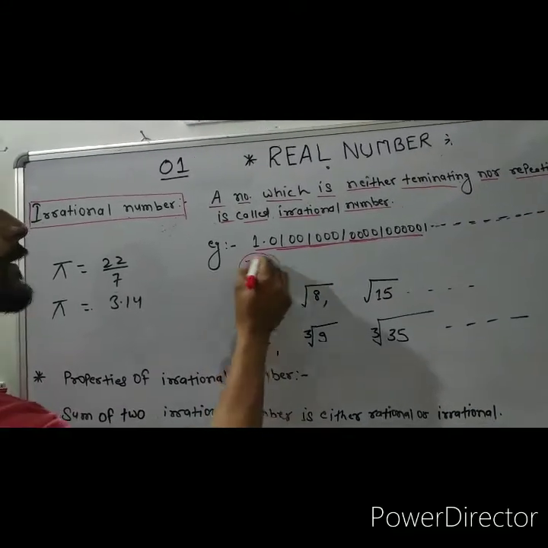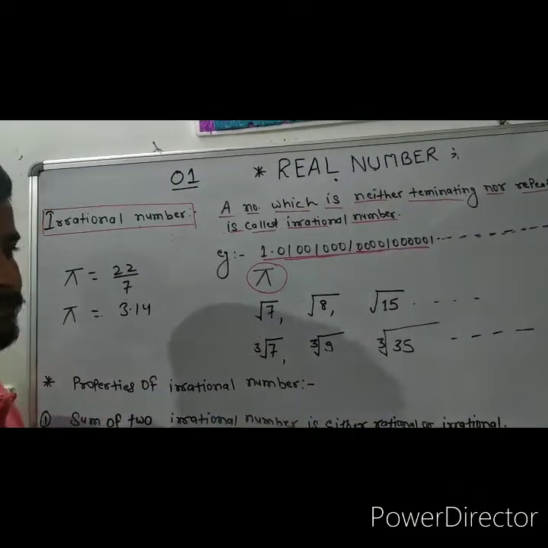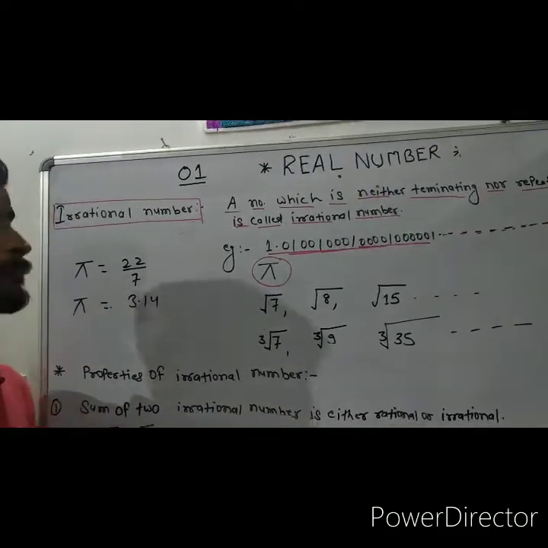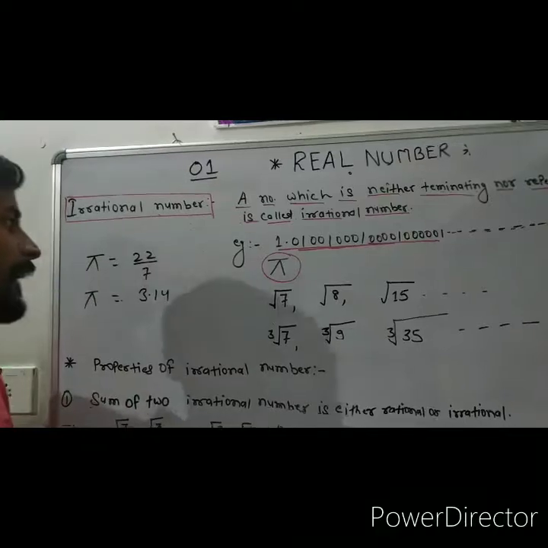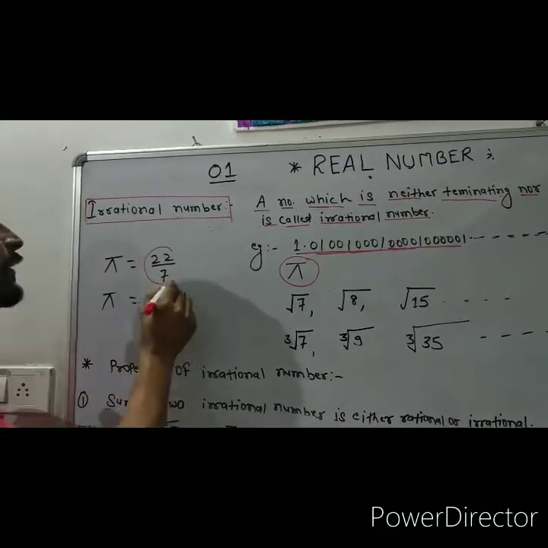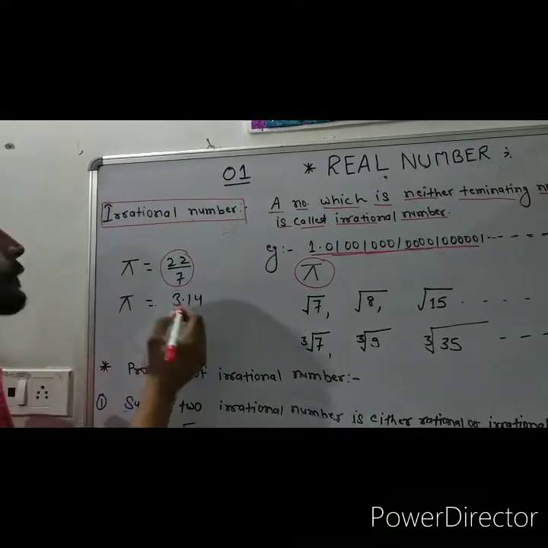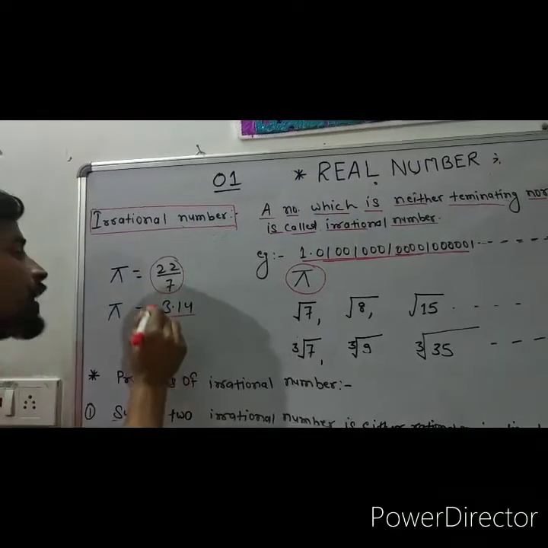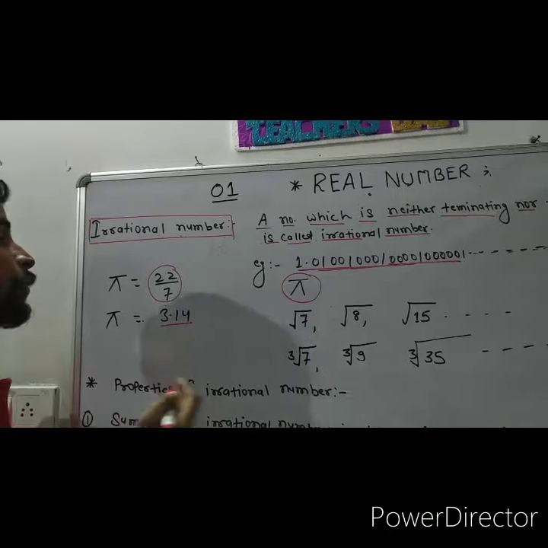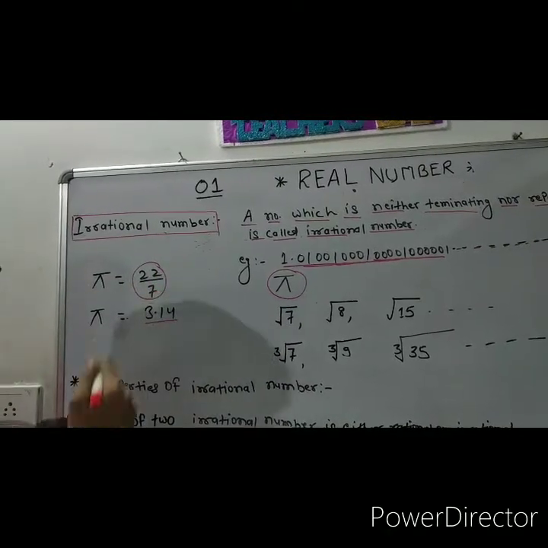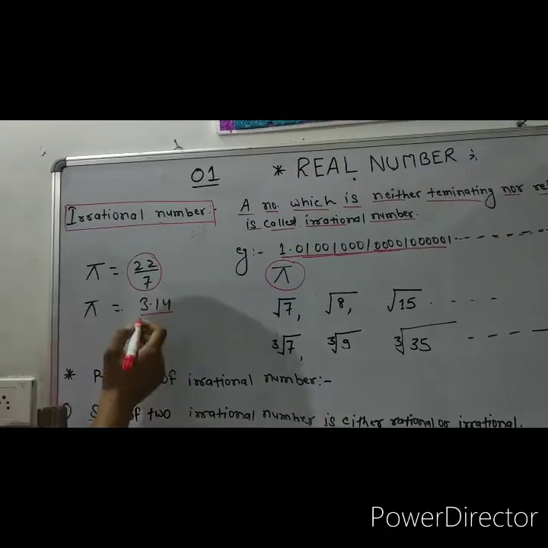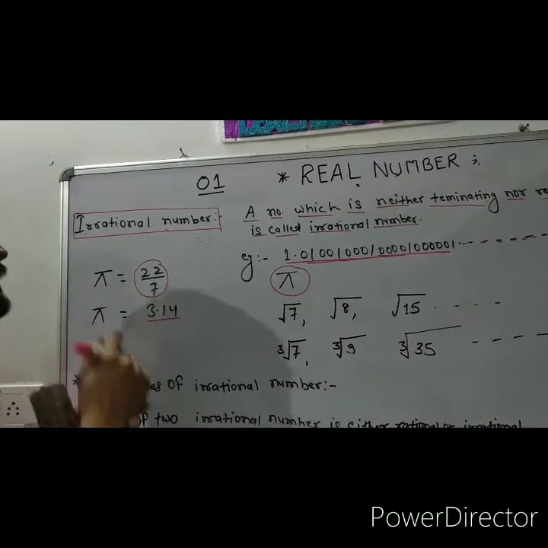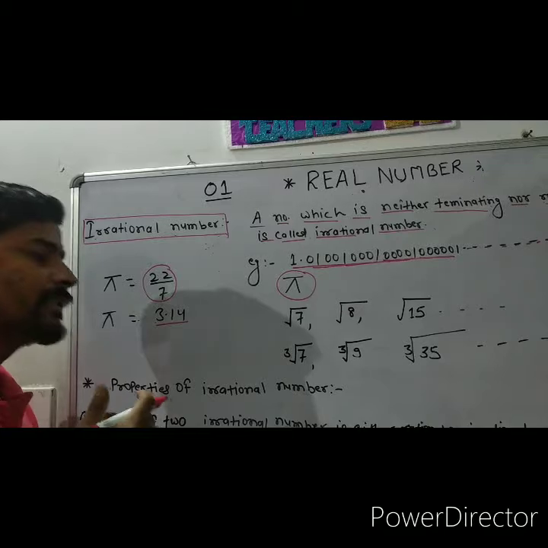Now pi is an irrational number. But students, to solve mathematics, we take the value of pi as 22 by 7 and the value of pi as 3.14. Then both are rational numbers. Why? Because 22 by 7 is written in the form of p by q and 3.14 is a terminating decimal, and a terminating decimal is also a rational number.